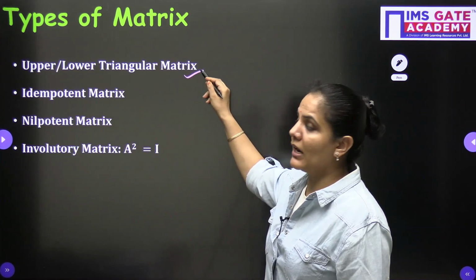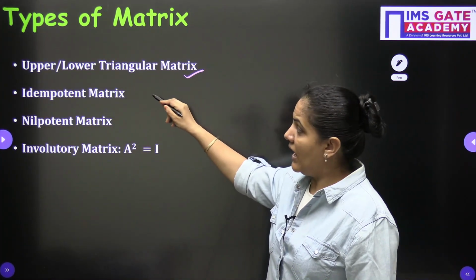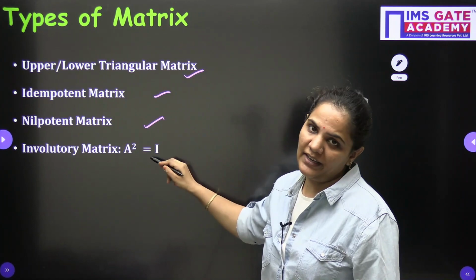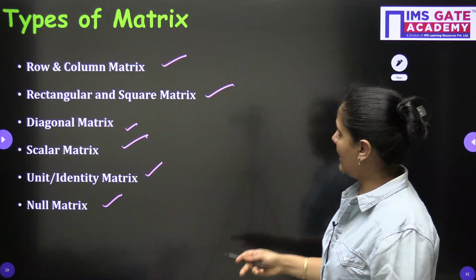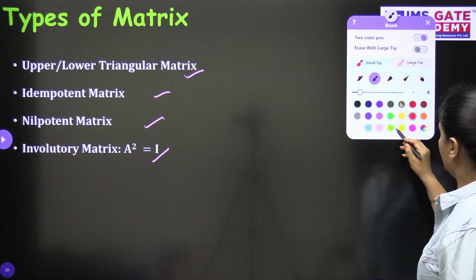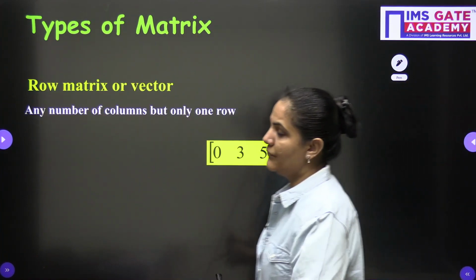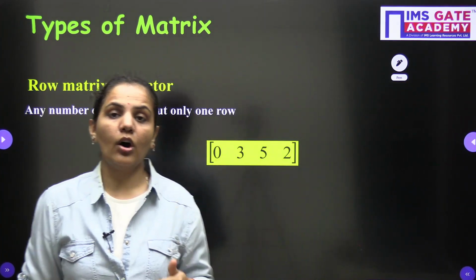Then we will talk about upper and lower triangular matrix, idempotent, nilpotent and involutory. So each and every type here we will start and we will discuss. Let's start with the very first one, row matrix or vector.